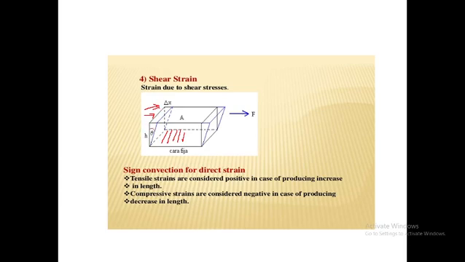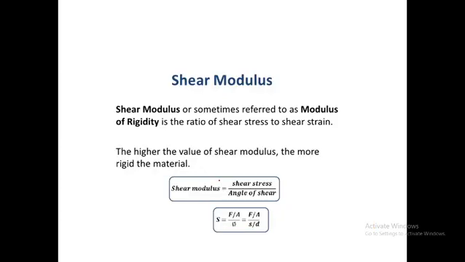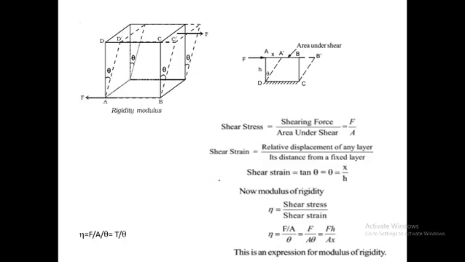Tensile strain is considered positive when it produces an increase in length. If there is a decrease in length, it is a compression strain. This is the formula for the shearing modulus of rigidity, or shear modulus, same thing: shear stress to the angle of shear, which is nothing but shearing strain.